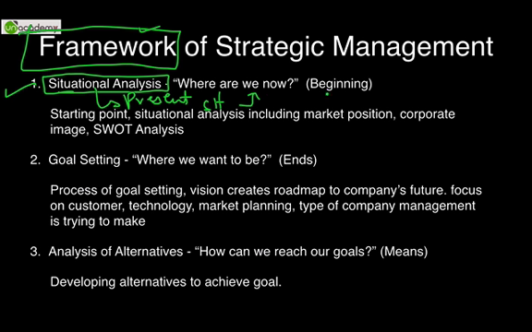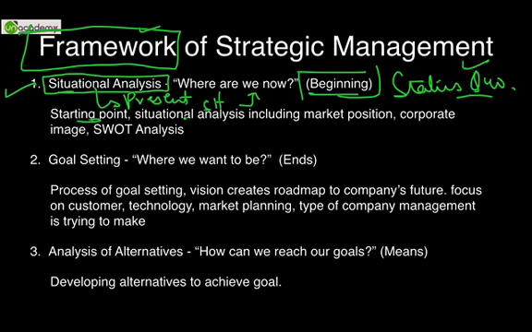Where are we beginning from? What is our status quo? So starting point, what is the starting point? Situation analysis, including what is our market position, what is our corporate image, doing the entire SWOT analysis on the basis of the present scenario. After we do this, we come to the second step.